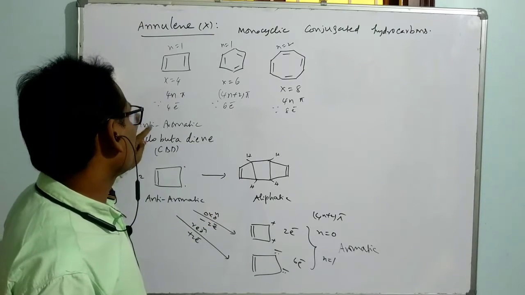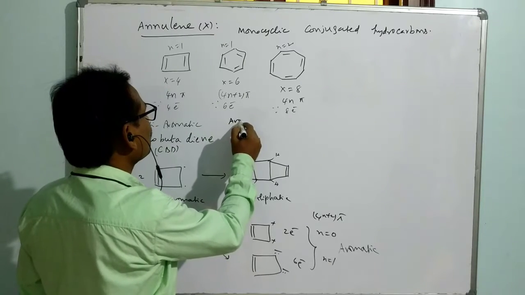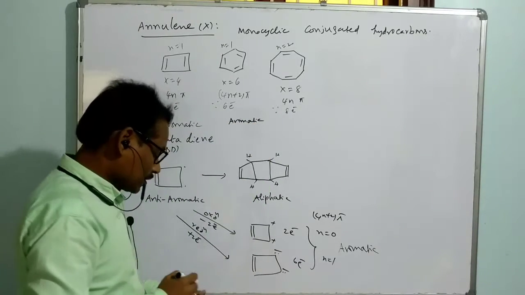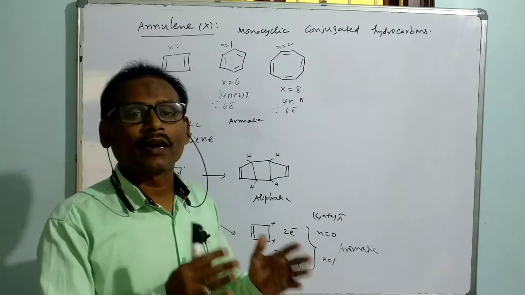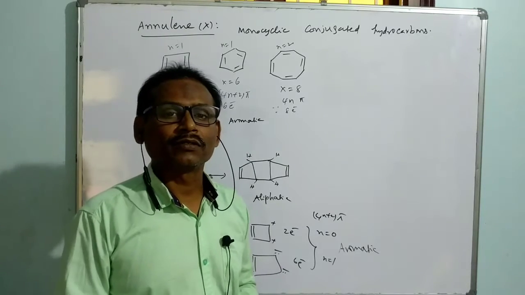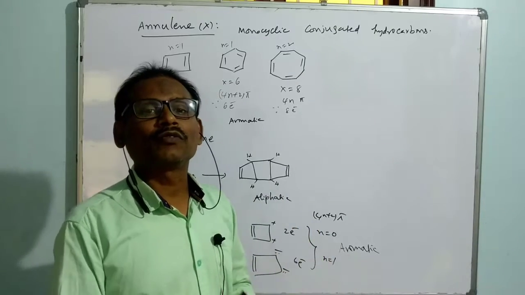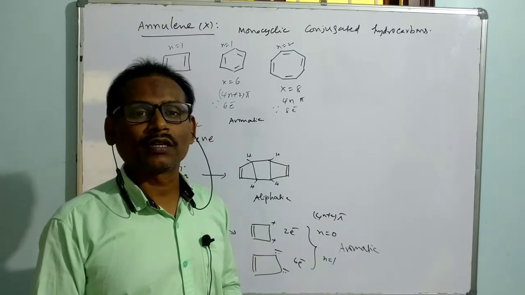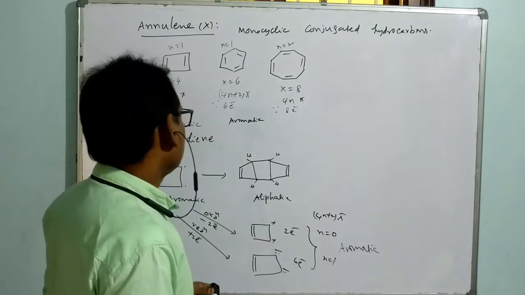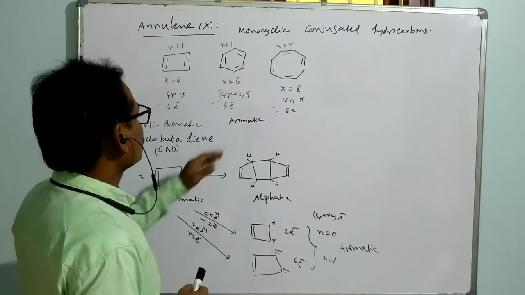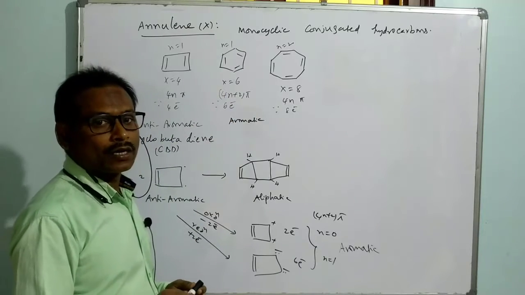So this is anti-aromatic. Now, if you think about this system, it follows the 4n plus 2 rule. It is aromatic. It is a very important compound in the aromatic system. It is the parent aromatic monocyclic hydrocarbon, that is benzene. As per thermodynamic study, it is found to be stabilized with an energy of 151 kilojoules per mole. That is nothing but resonance energy or stabilization energy. So no doubt it is a stable species, simply following Huckel's 4n plus 2 rule.